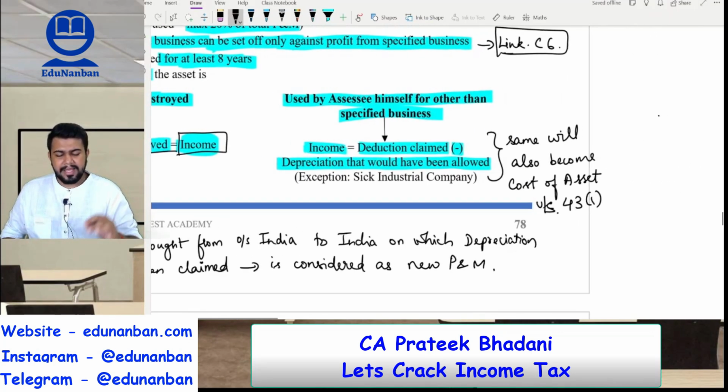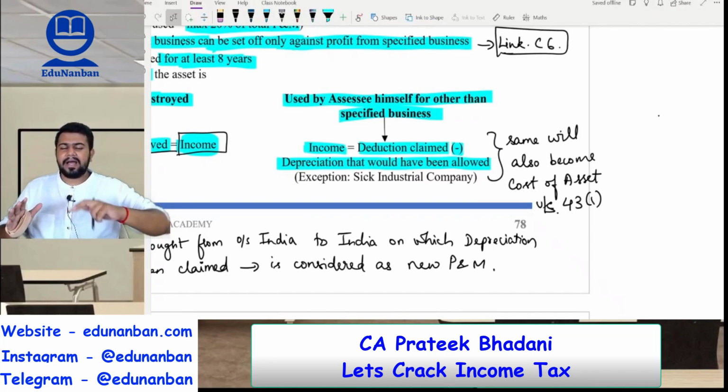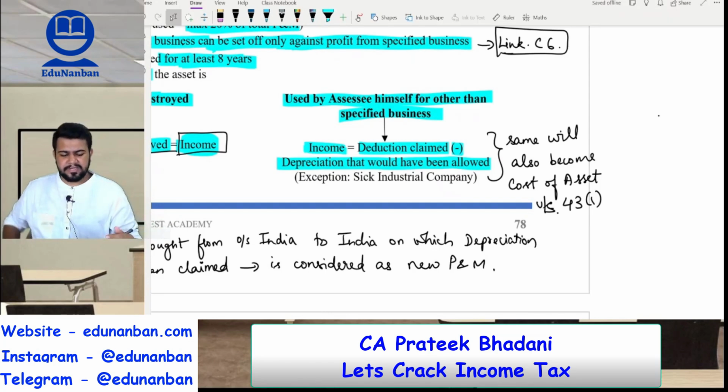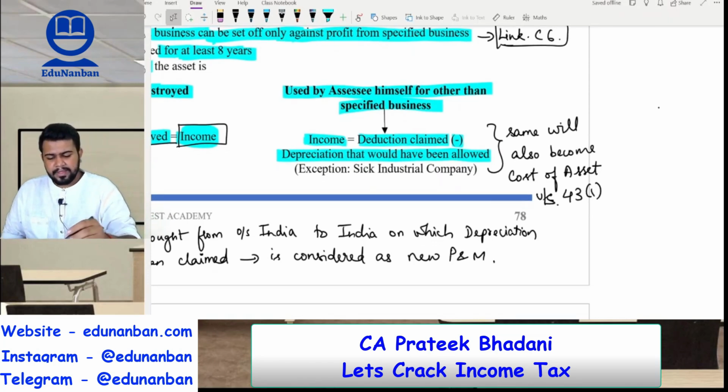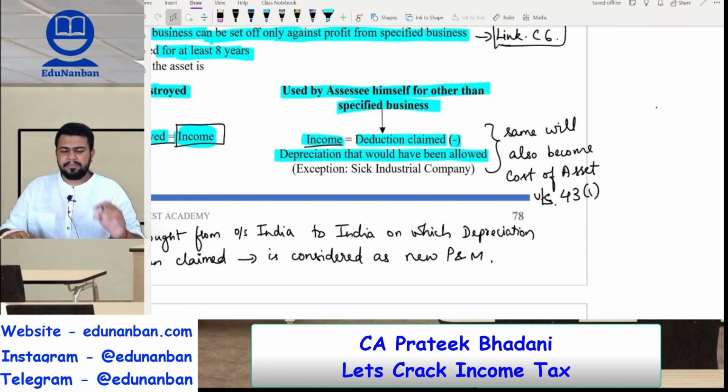And one more thing, if before 8 years itself the assessee uses the 35 AD specified asset in a business other than the specified business, then the PGBP income will be the deduction claimed under section 35 AD earlier minus the depreciation that would have been allowed had the 35 AD deduction not been claimed.